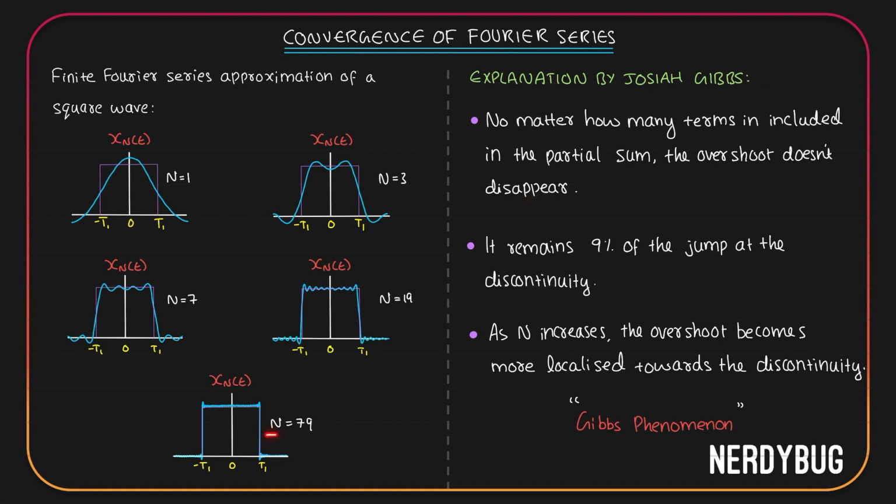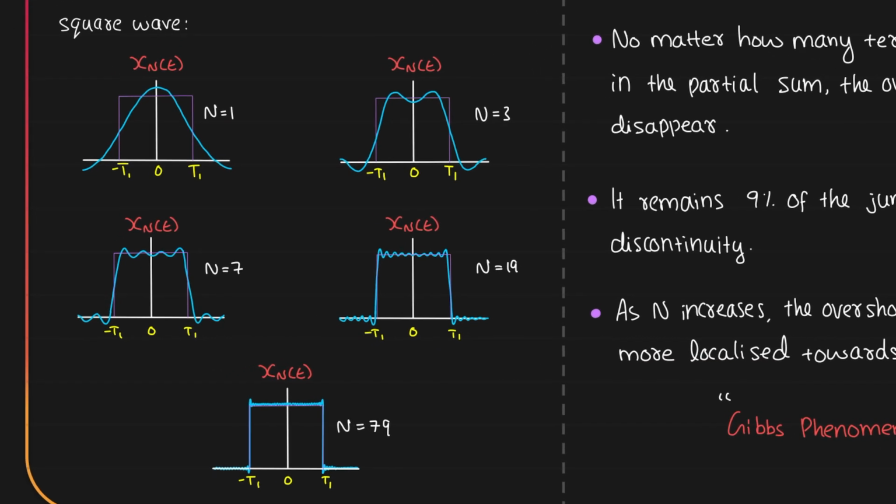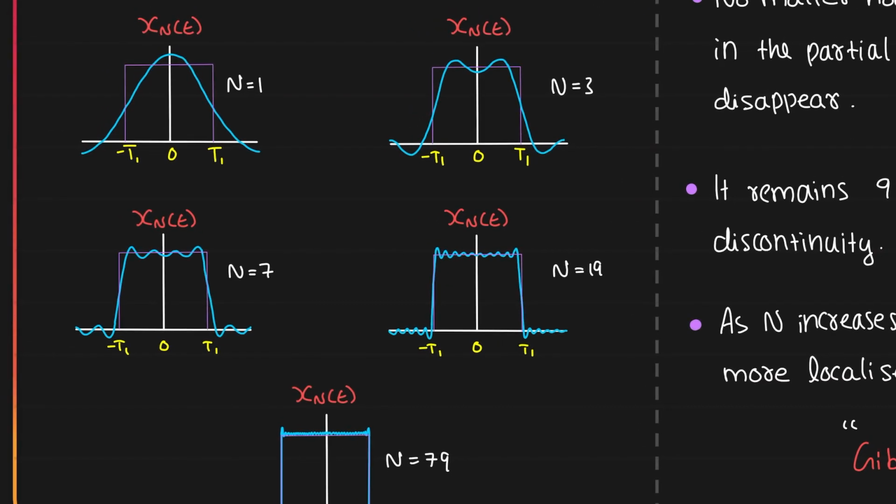It is still there even when n is equal to 79. He actually found out the value for it. It remains 9% of the jump of the discontinuity. For example, if the jump is from 0 to 1, then the overshoot that you get over here will be 9% of 1, that is 0.09. He said that as n increases, the overshoot becomes more localized towards the discontinuity. That we can observe in these graphs very clearly.